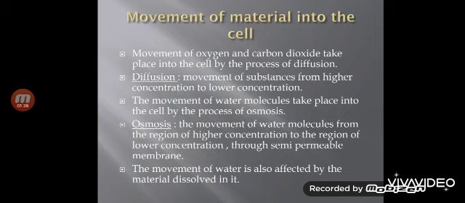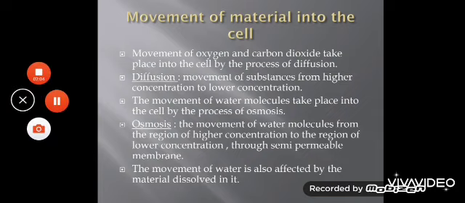So water will move from the raisin to outside the raisin, and so the raisin will shrink. And on the basis of this transportation of water, the solutions are of 3 types, that is hypotonic solution, hypertonic solution and isotonic solution. Let us study these 3 types of solution through the video.